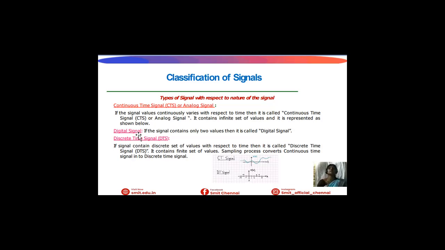And next one is digital signal. If the signal contains only two values, then it is called a digital signal. The two values will be zeros and ones. A discrete time signal is nothing but a discrete set of values that change with respect to time, and it is called a discrete time signal. It contains a finite set of values when compared to the infinite set of values of the continuous time signal. The sampling process will convert the continuous time signal into the discrete time signal. This is the discrete time signal representation.